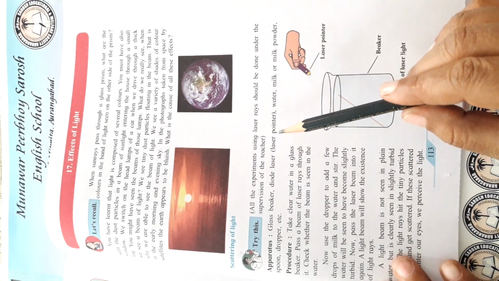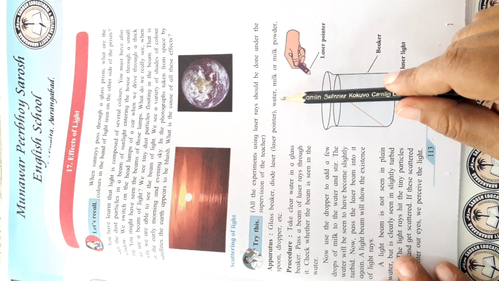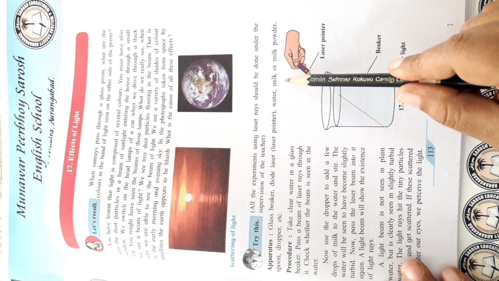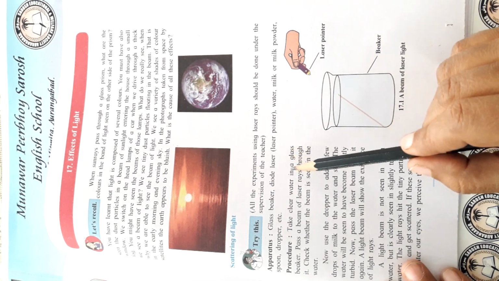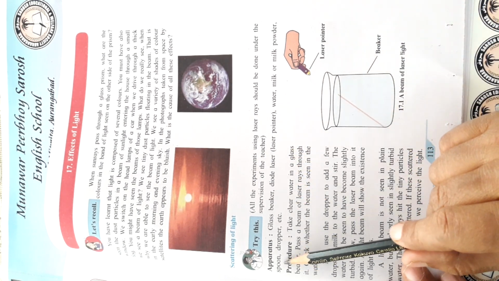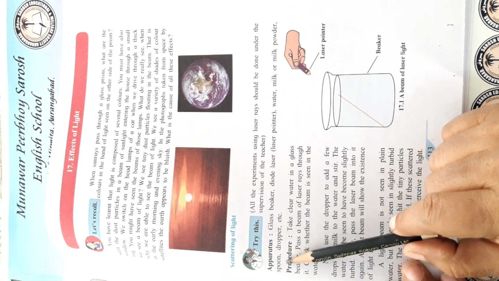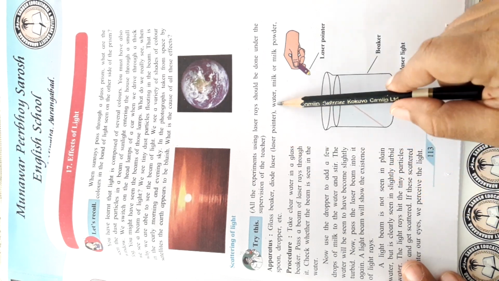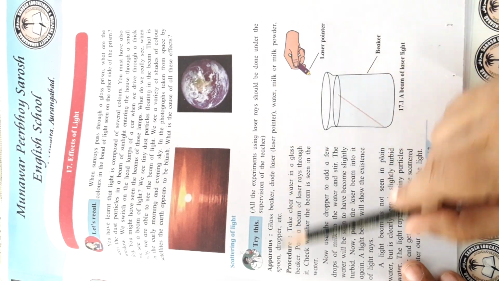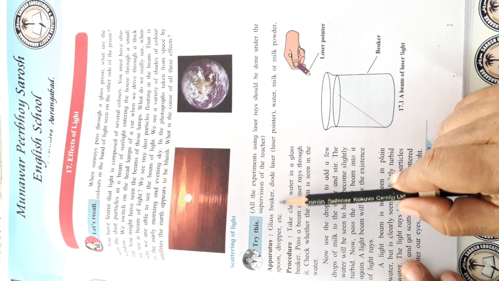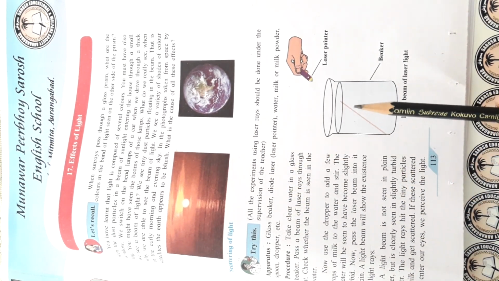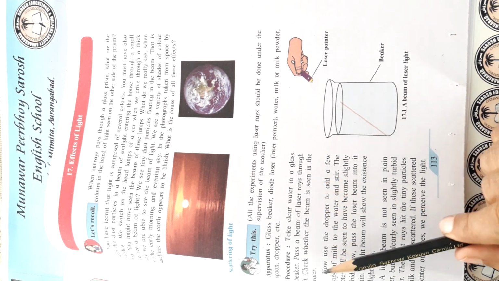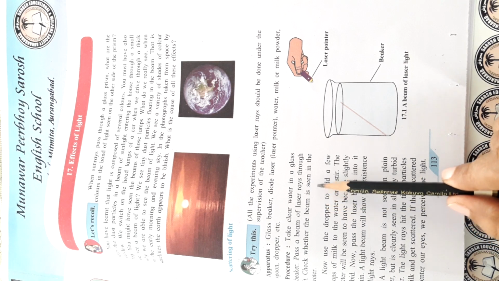So you can do this experiment, and try to do it with your parents so that it goes very smoothly. You also need a spoon and a dropper. You are going to take clear water in a glass beaker, pass a beam of laser rays through it and check whether the beam is seen in the water.